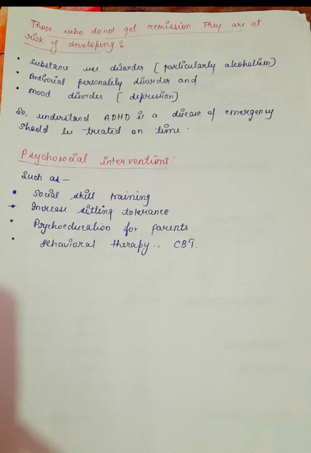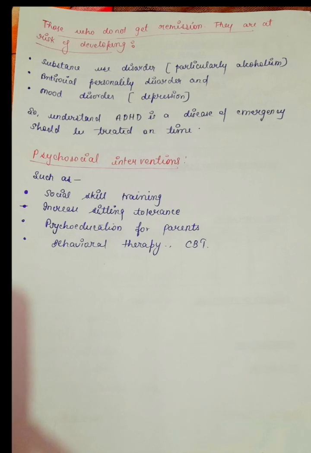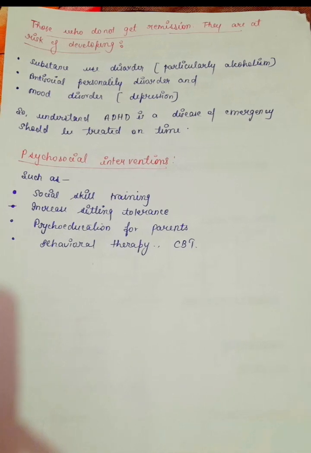The child will grow and have substance use disorder, antisocial personality disorder, because he wants to take revenge. Or mood disorder, that is depression.